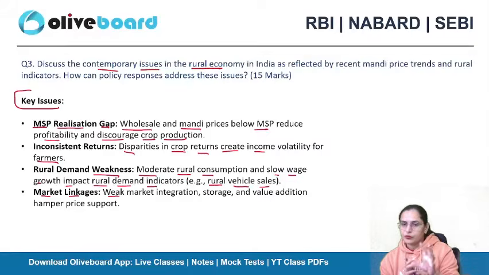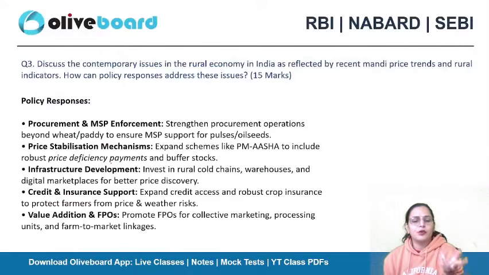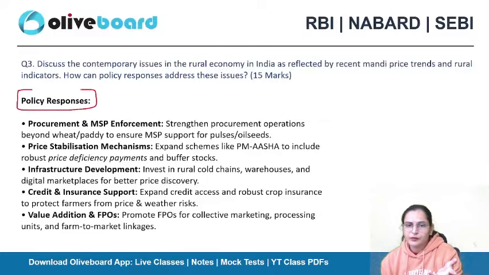Yes, there are a total of 14 kharif crops, and these kharif crops, like soya bean, the pulses, the maize, are facing these kinds of setbacks. So these are the key issues. Another thing is policy responses. We have policies which are addressing these kinds of issues. One is procurement and MSP enforcement.